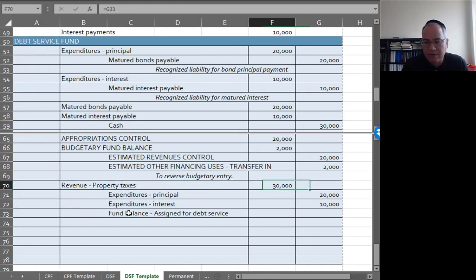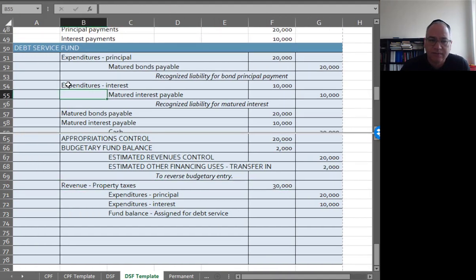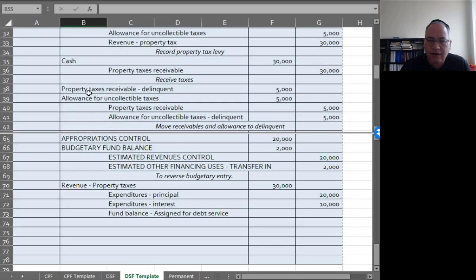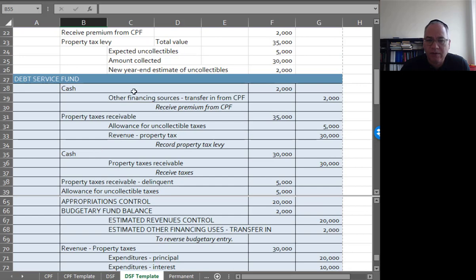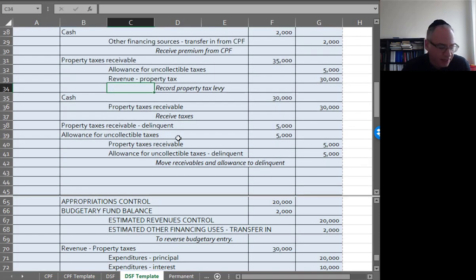Wait, I missed something here. I missed a piece, because remember, we had a year-end estimate of collectibles of $2,000, and I still had $5,000 in my delinquent here. So there was a little mistake in how I did this. Let's fix it. The allowance for uncollectible delinquent should be $2,000.